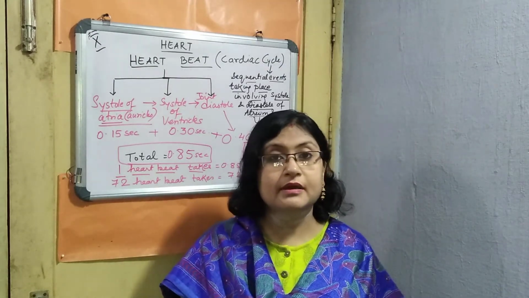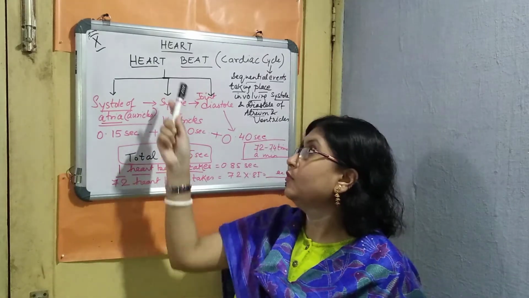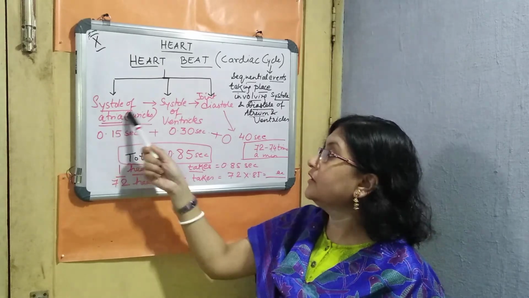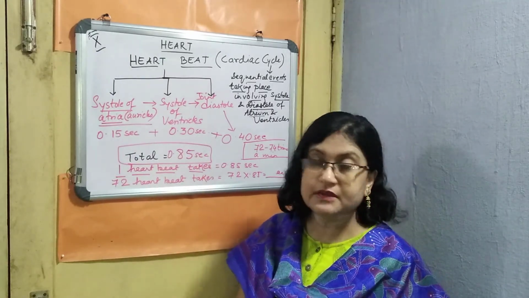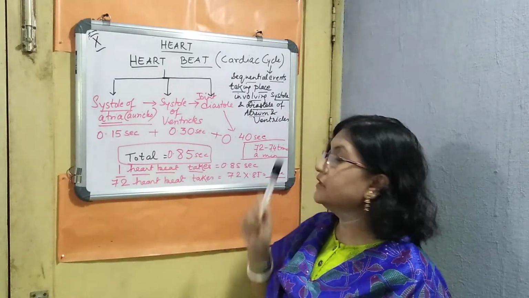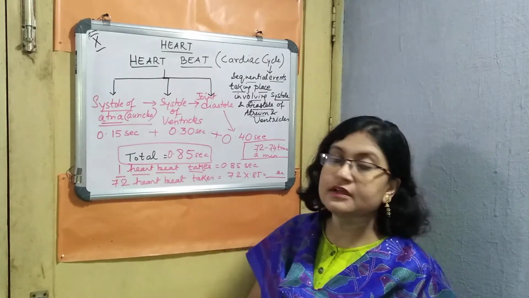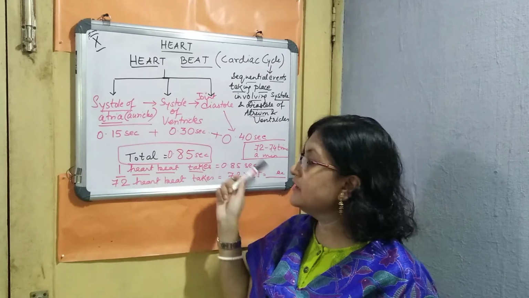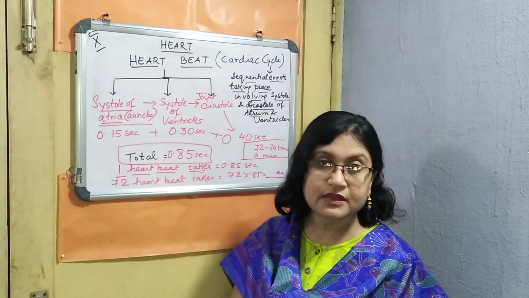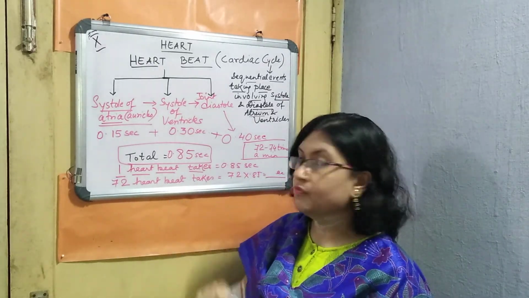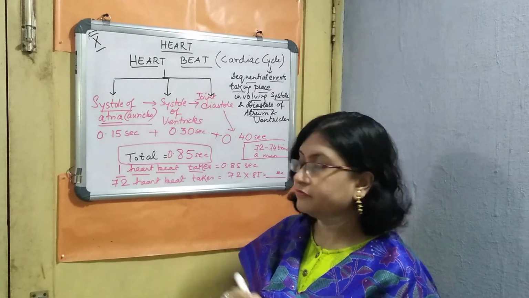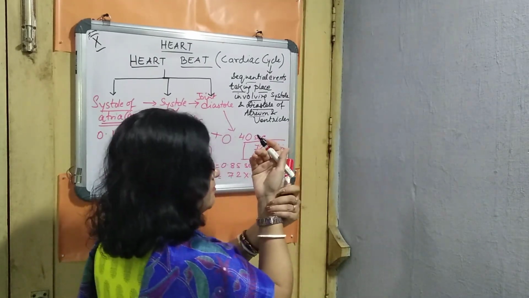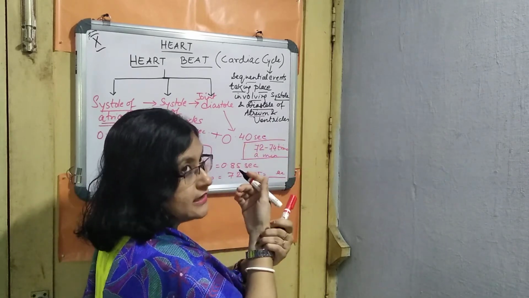So what you have to remember, if we start from the beginning: what is the meaning of heartbeat, how we define the cardiac cycle, what are the sequential steps of the heartbeat, how much time is involved, what is the total time taken by one cardiac cycle or one heartbeat, and calculating from that we get that in a normal adult human being it remains 72. That is the pulse. If you consider the pulse, we can say that is the heartbeat.